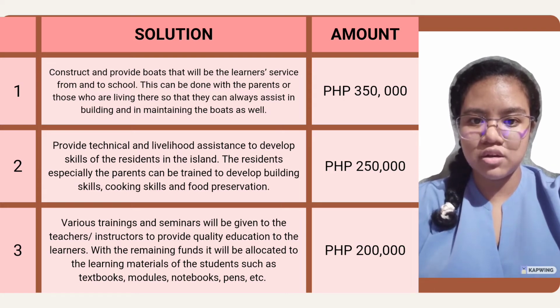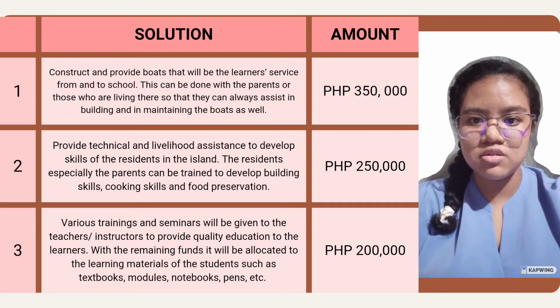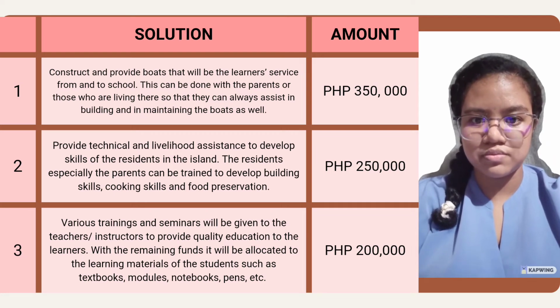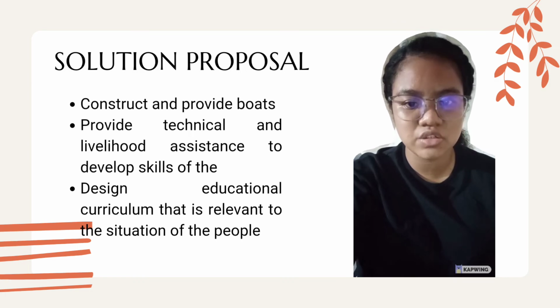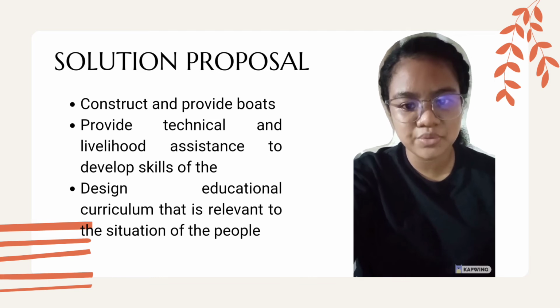The team has thought of 3 solutions that can solve the challenges and issues the said island is facing. The given budget was divided and allocated to the 3 solutions that are shown on the table. With the given budget of UNESCO, we came up with these 3 solutions in order to help the students and residents as well. First is to provide boats that will be the service of the students in going to school and to their homes. This can be achieved to help the residents in building and maintaining the boats as well.